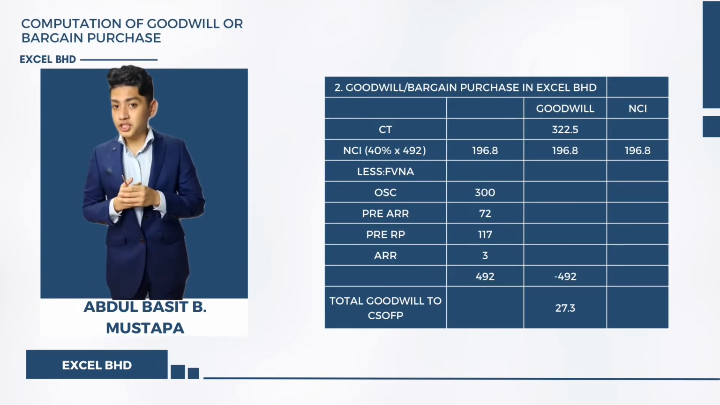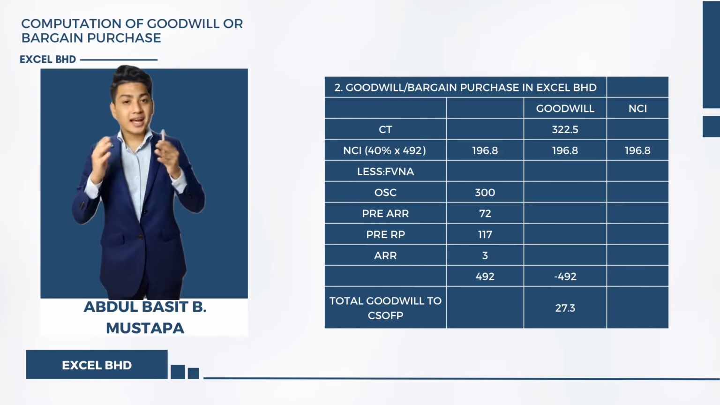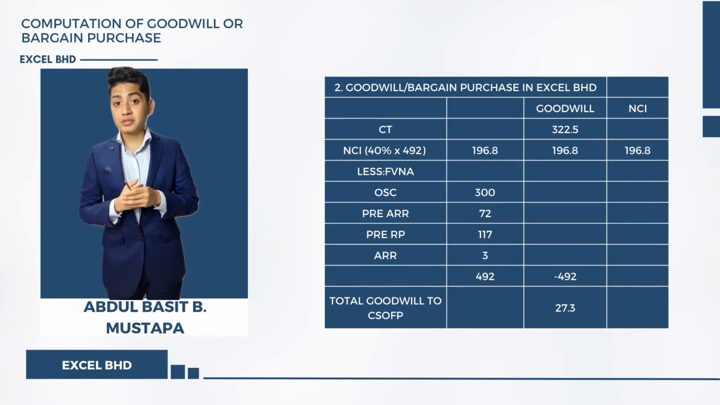Now, let's proceed with the computation of the goodwill or bargain purchase for Excel Berhad. The cash consideration will be added with non-controlling interest before deducting with fair value net asset on DOA of subsidiary. The amount of the goodwill will be RM 27.3 million, and this figure will be transferred into statement of financial position.